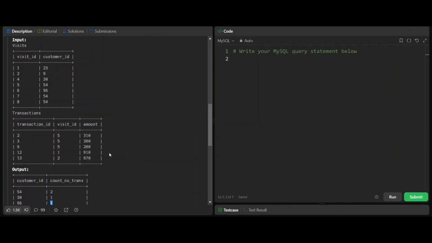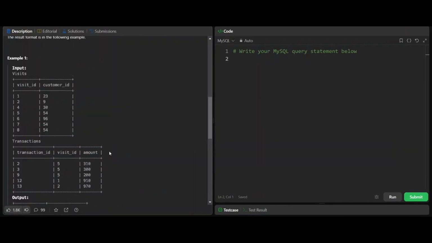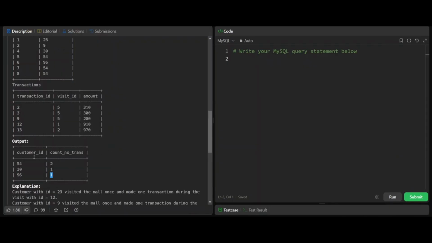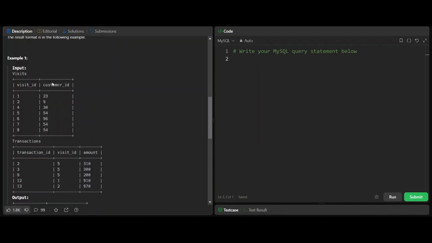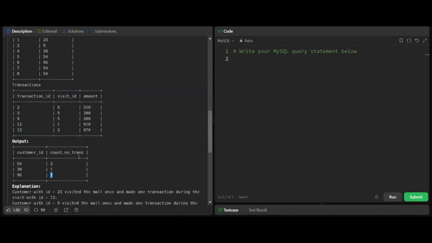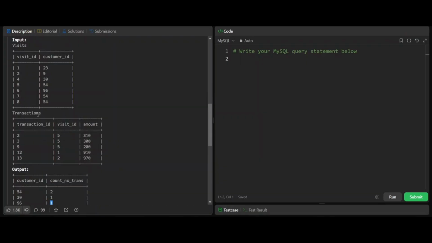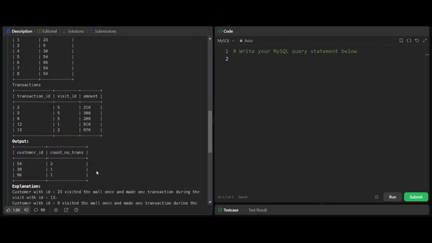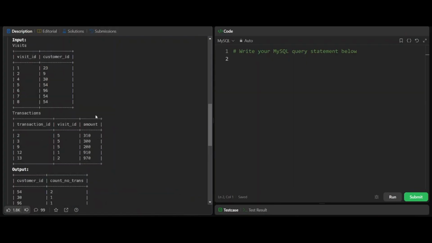Now we have understood the question clearly. In order to get the customer IDs, we need the visits table. And in order to get the count of transactions, we need the transactions table. So we definitely need to join these two tables, but what type of join are we going to use? Whether it is left join, right join, or inner join. That is the question. Now let's try to understand which type of join we should use.